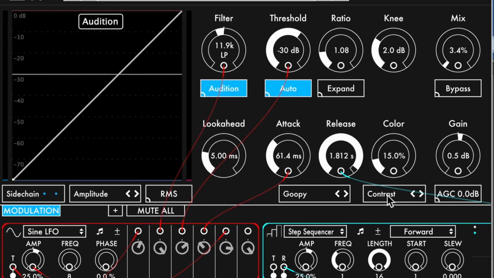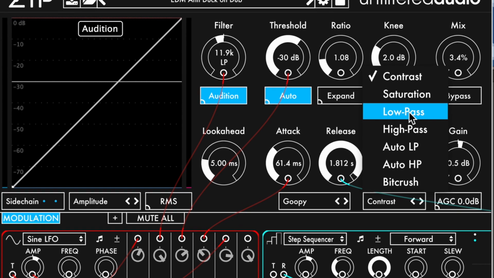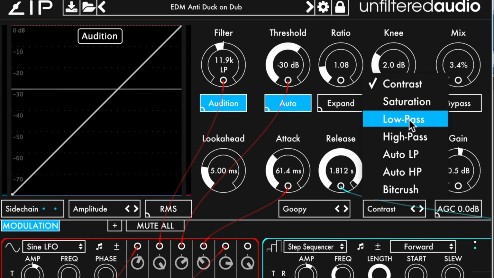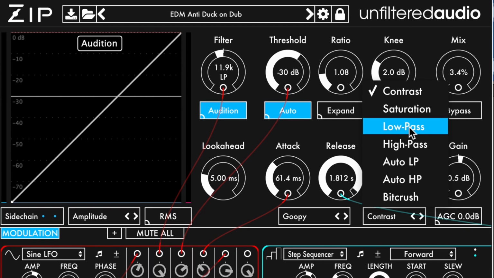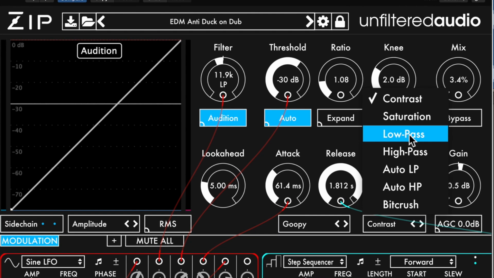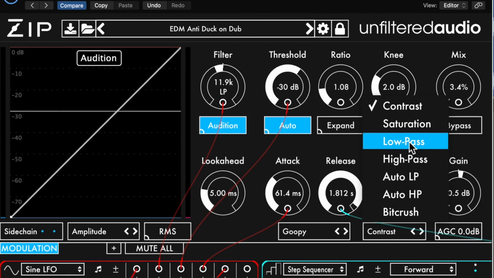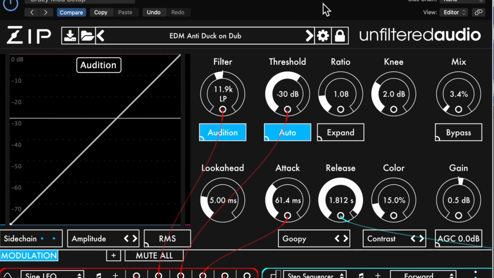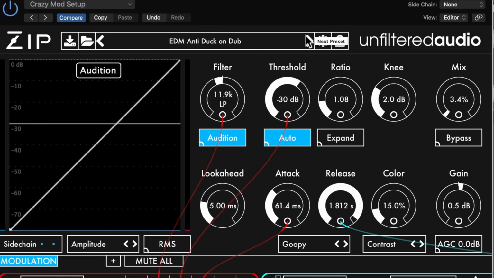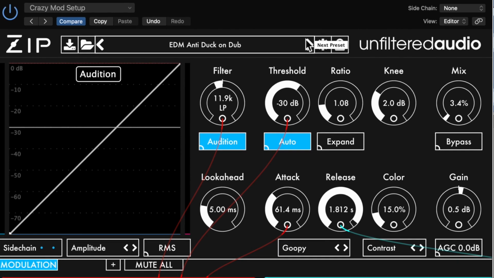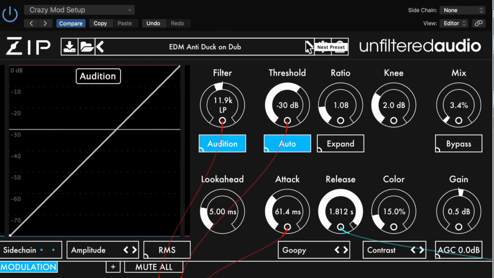And the last is going to be the color modes. It's different colors of saturation that you can put in the signal: bit crush, auto HP, auto LP, high pass, low pass, and saturation. I'm just using the contrast right now, but experiment with these things. These things are here for you to touch, feel, make your own presets.